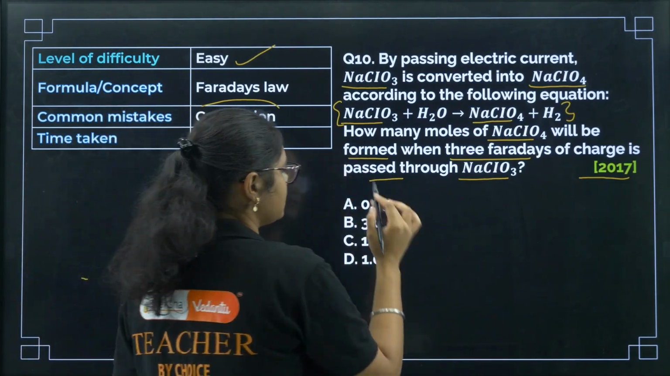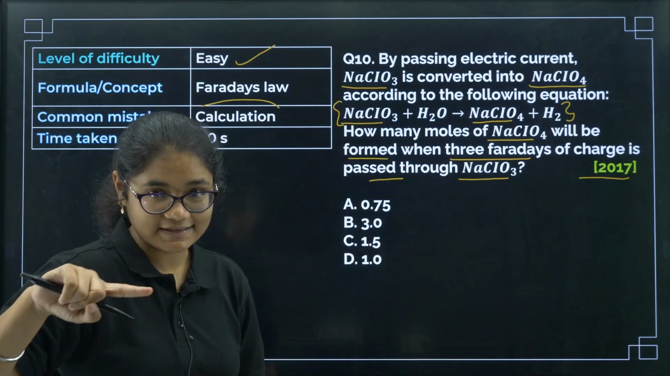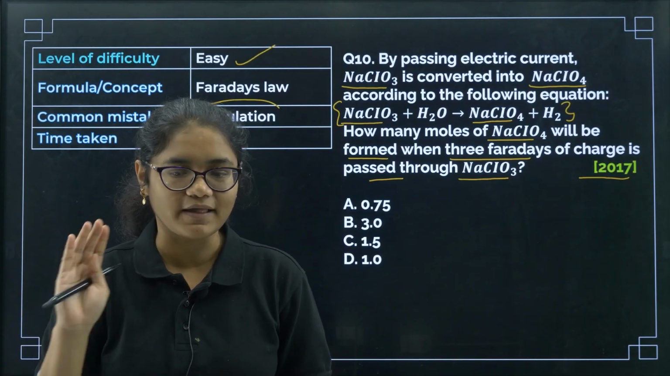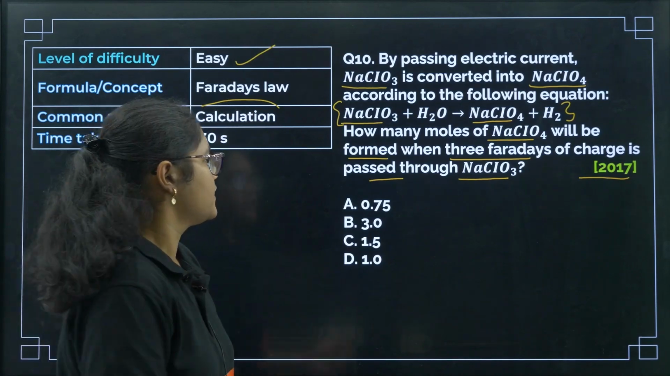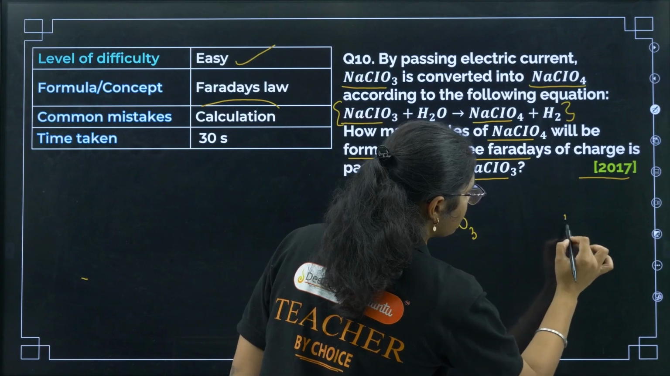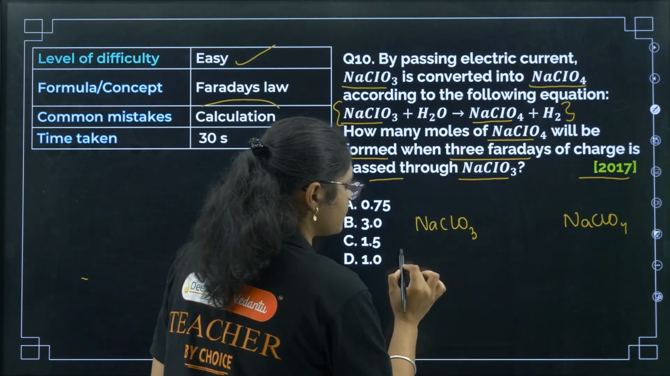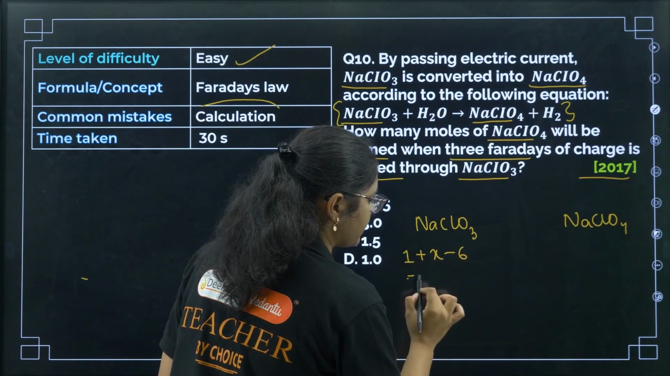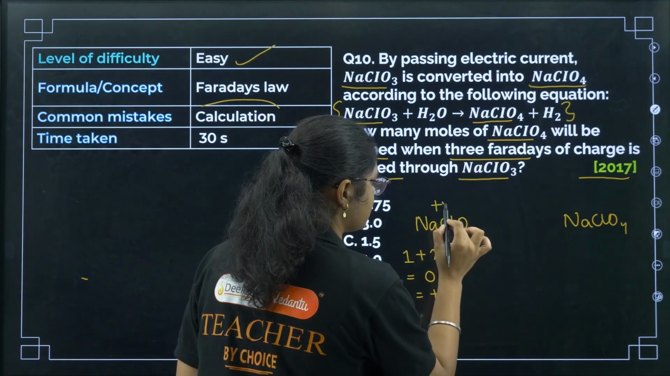Now, if we see this one. First we need to see, to convert 1 mole of NaClO3 to 1 mole of NaClO4, how much charge we need to give. That is what you need to first calculate. Now how to do that? We need to check the oxidation number here. So if I see NaClO3, and I have here NaClO4. What is the oxidation state of chlorine here? Sodium is +1. Chlorine, let me take it as X, and this is -6. Total net charge is 0. So X is equal to +5. So I'll get chlorine charge here is +5.